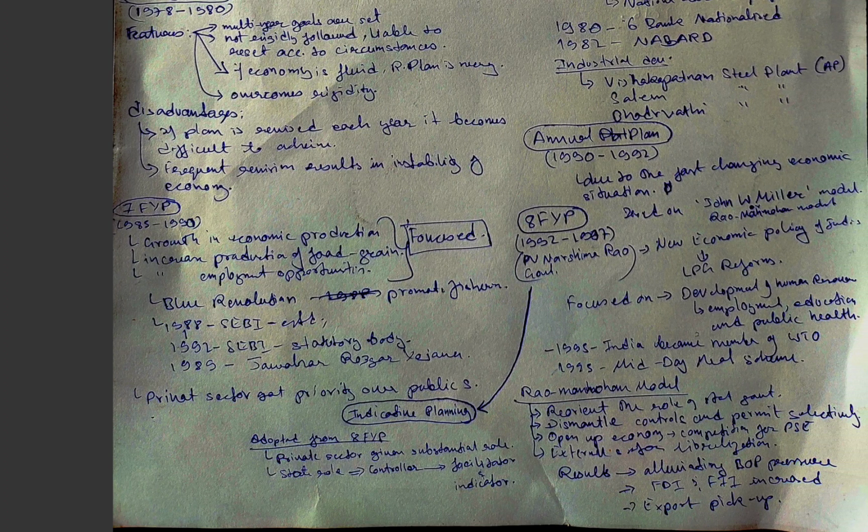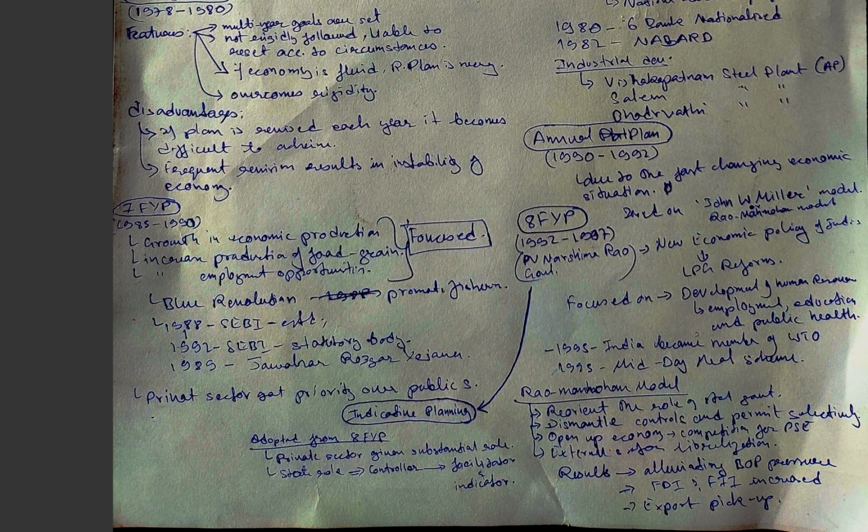This seventh 5-year plan was focused more on growth in economic production, increased food grain production, and also increased employment opportunities. These were the prime focus of the seventh 5-year plan.